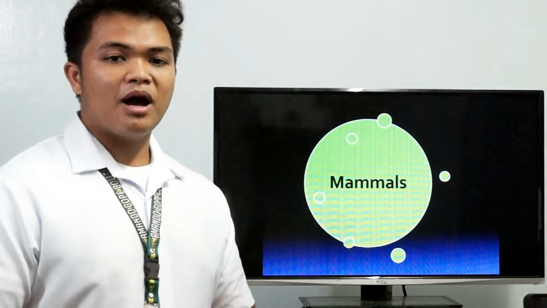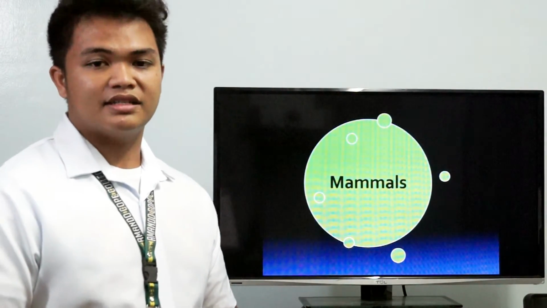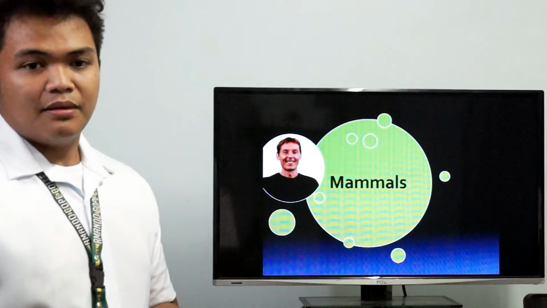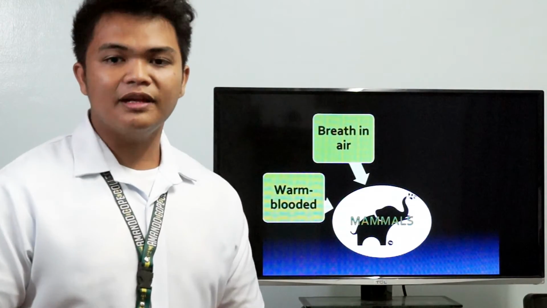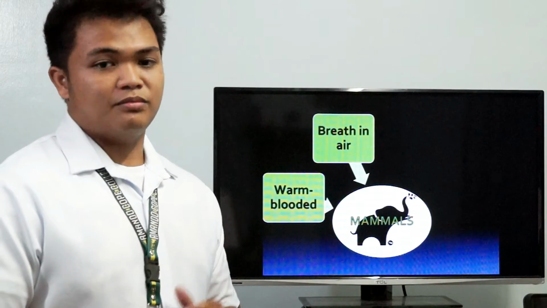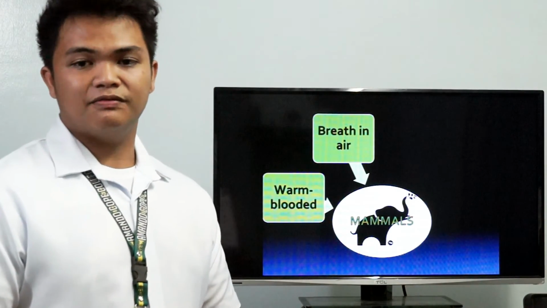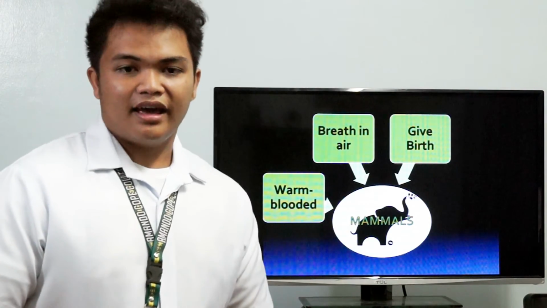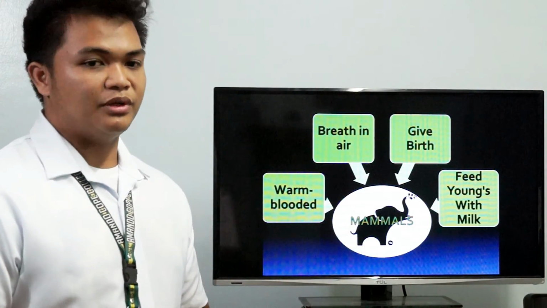The last group of animals we are going to talk about are mammals. Mammals are the group of animals that humans belong to. Like birds, mammals are warm-blooded and breathe air. Even mammals that live in water must come to the surface to breathe. Almost all mammals give birth to live young instead of laying eggs. And all mammals feed their babies with milk.